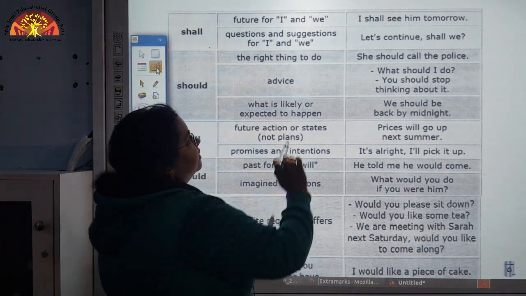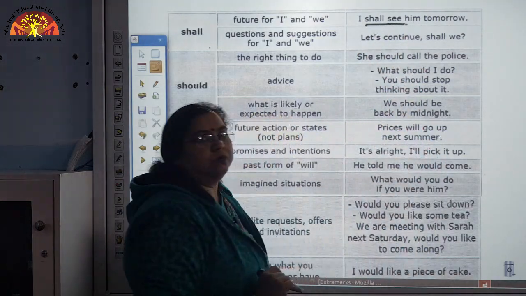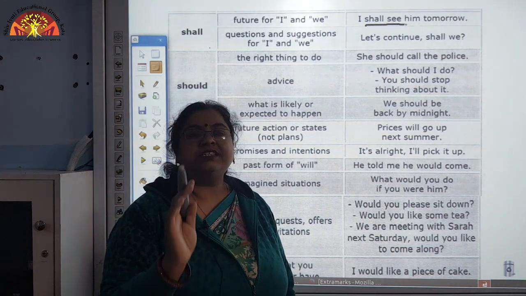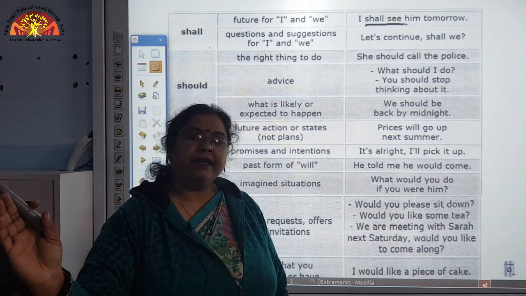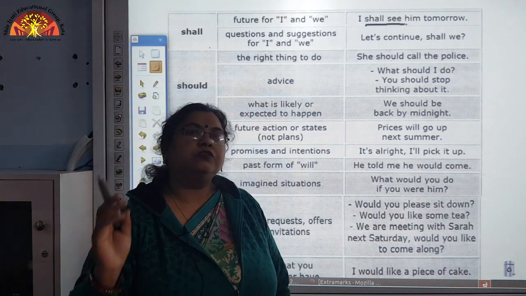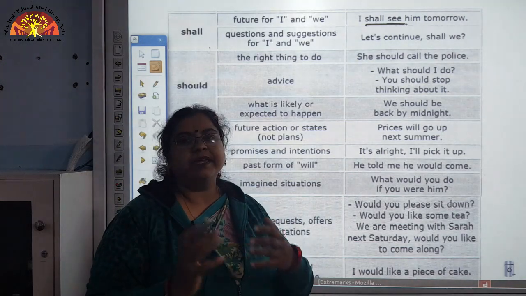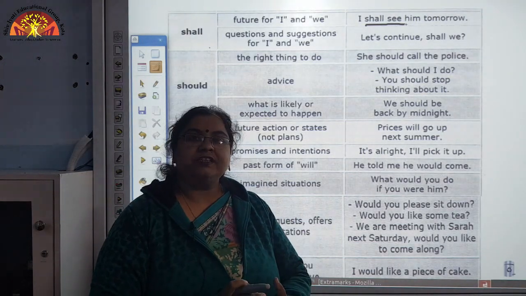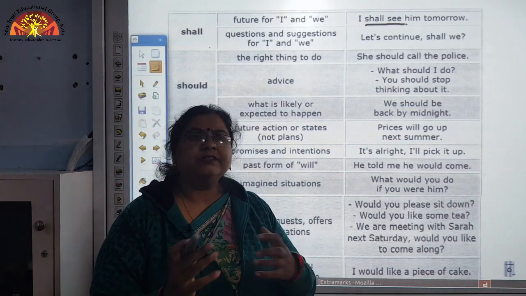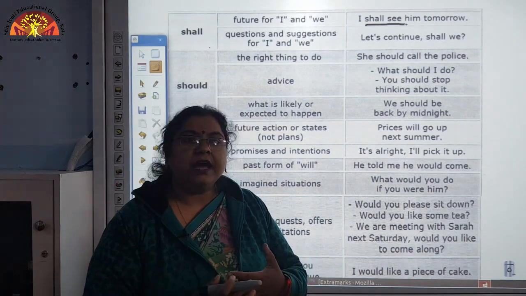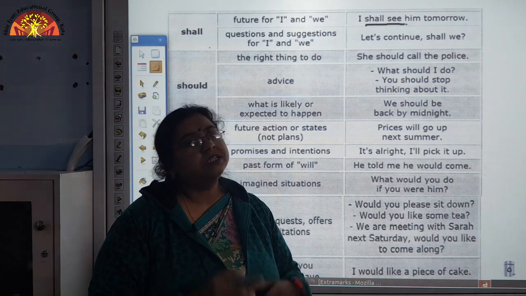See here, I shall see him tomorrow. I shall be there for you next week. Something which is an action possible in the future, and you are confirming, meaning you are giving your consent, and specifically with I and we we use shall.